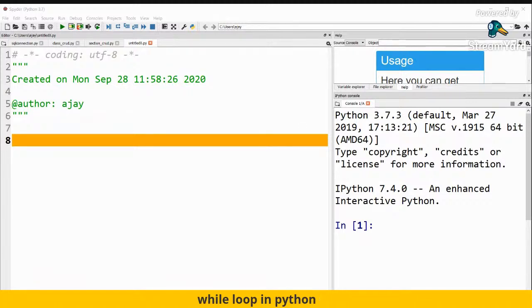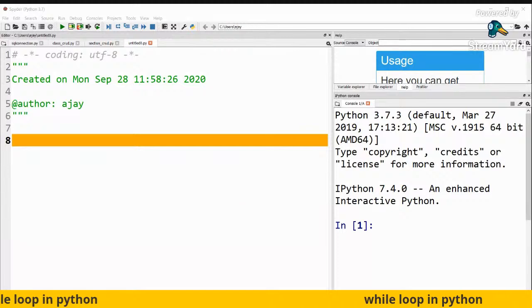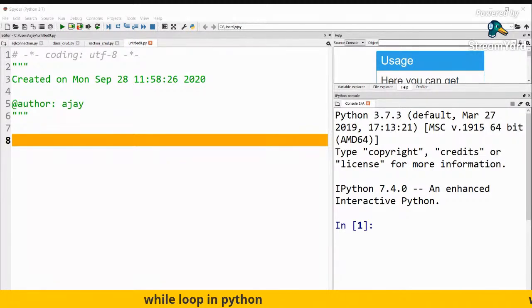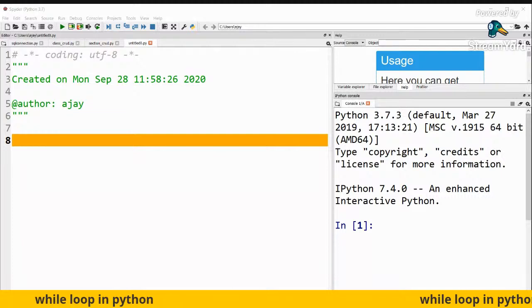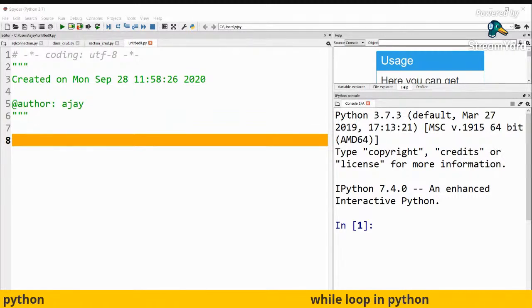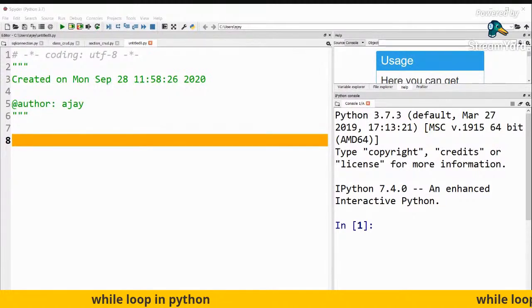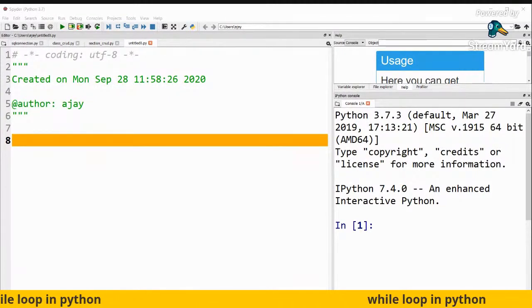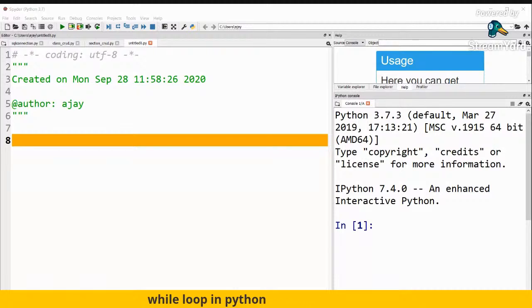And today we are going to understand about the while loop. Okay, very good afternoon everyone. So today we are going to understand about the while loop.